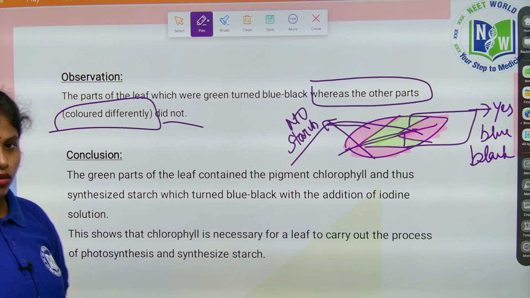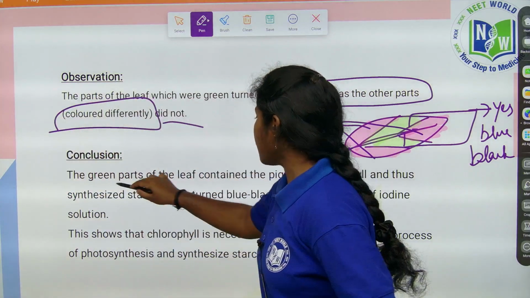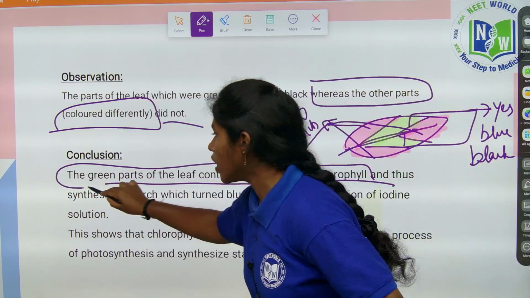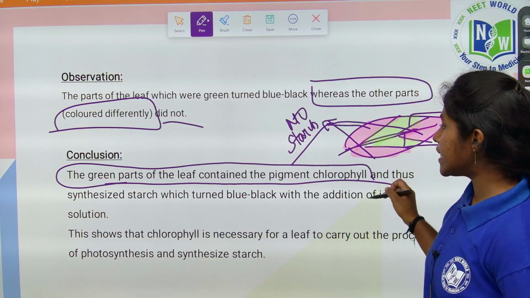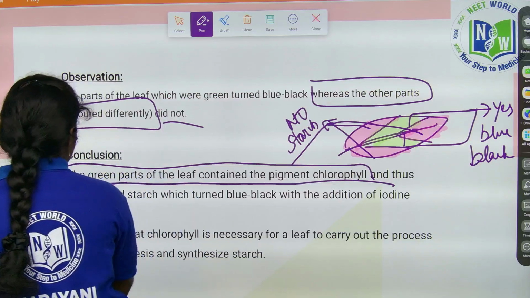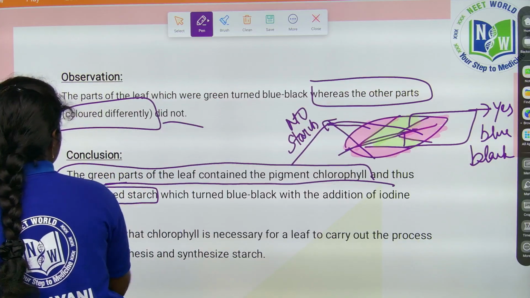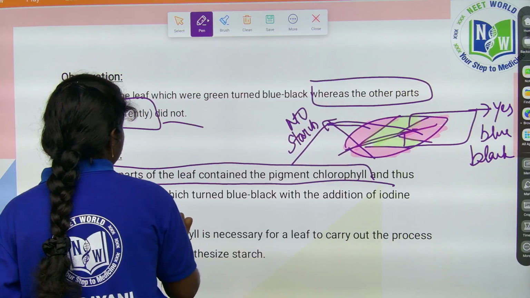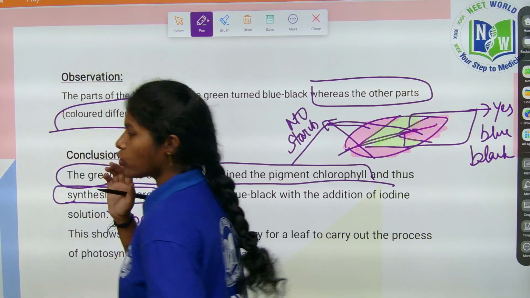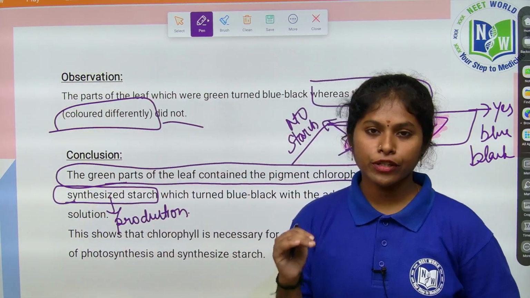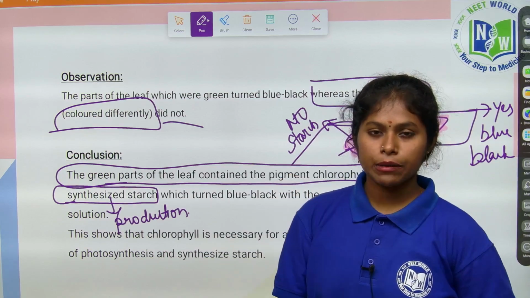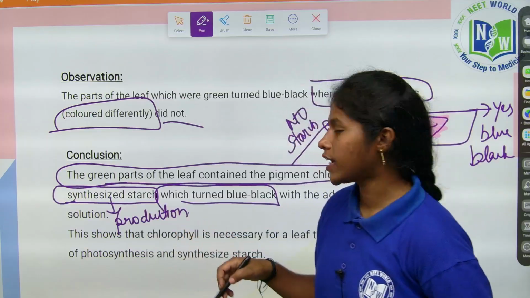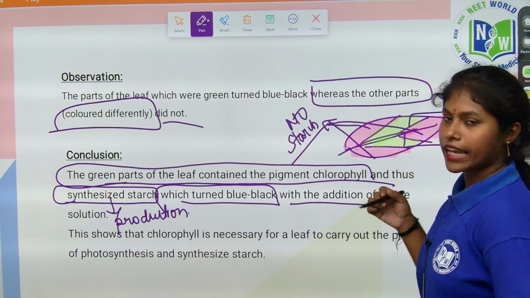So coming to the conclusion, children, the green parts of the leaf contain a pigment called chlorophyll. The green part has the pigment chlorophyll present in it, and thus synthesized starch, which means production of starch has happened. So wherever the green part is present, the chlorophyll pigment is present, which means chlorophyll is necessary for the preparation of food material, nothing but starch, right? Which turns into blue, black color, the indication of starch. With the addition of iodine, we can know this.